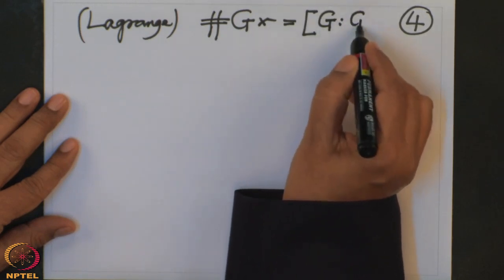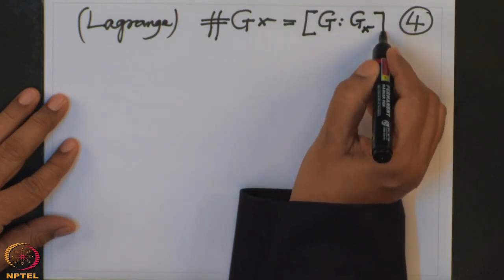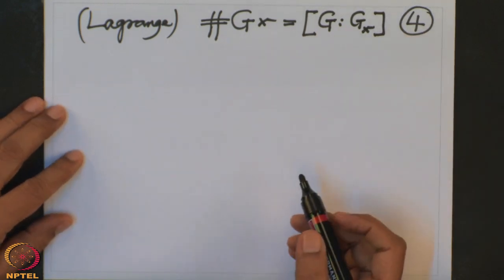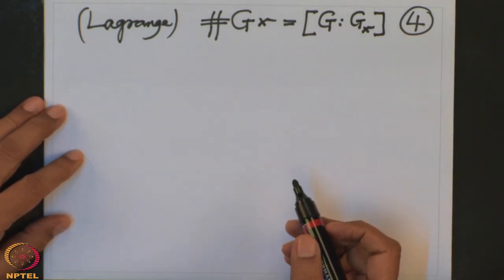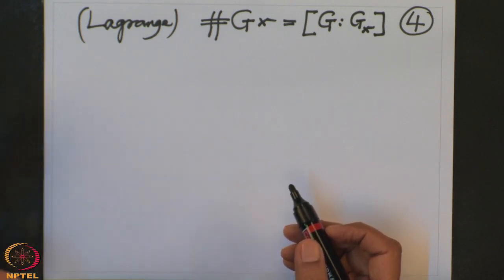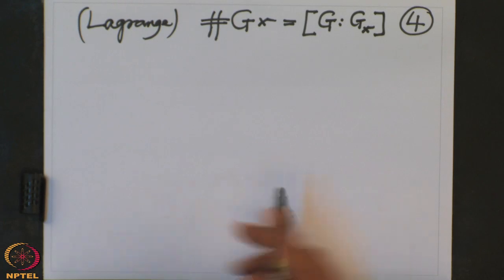The index of the stabilizer is precisely the number of left cosets of G_x in G, or the number of right cosets of G_x in G. Both these numbers are the same for an arbitrary subgroup of an arbitrary group. So this is what I want to use.